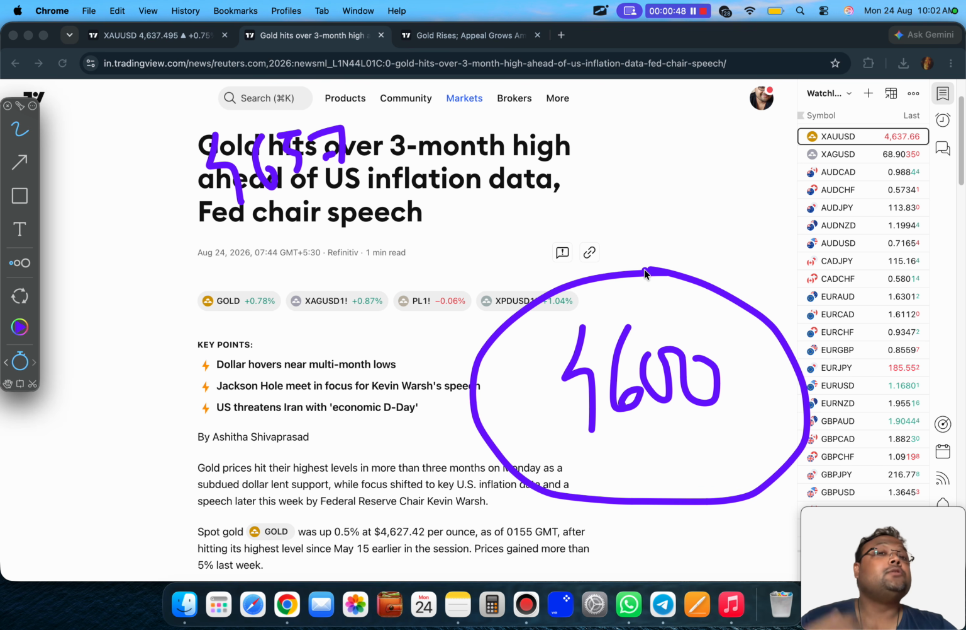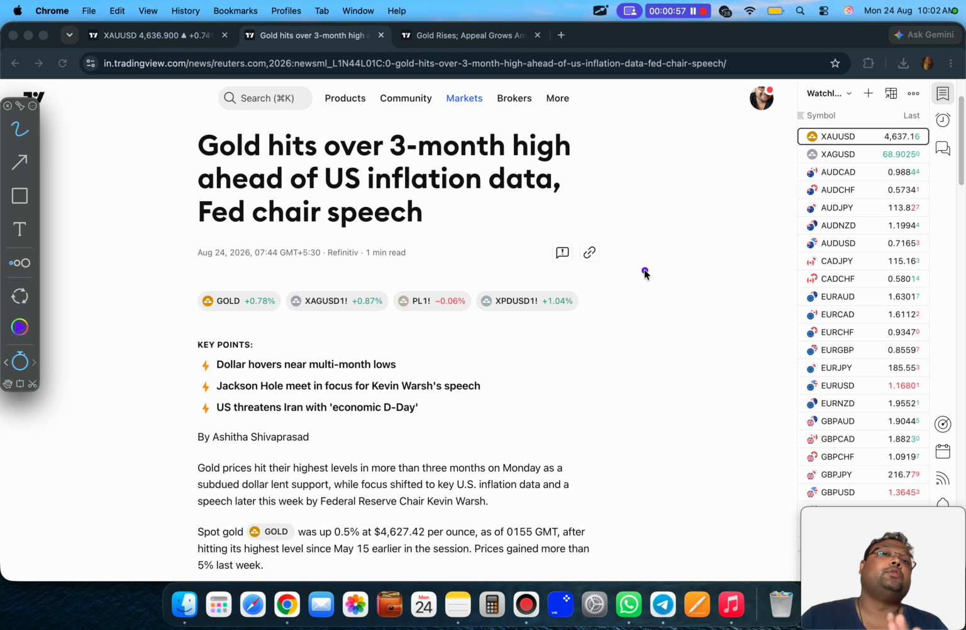If gold breaks 4600, then it's better to exit. But if you're a swing trader, or if you prefer to hold trades for a couple of days, then yes, you can hold your position right now because the market sentiment is also very much bullish.